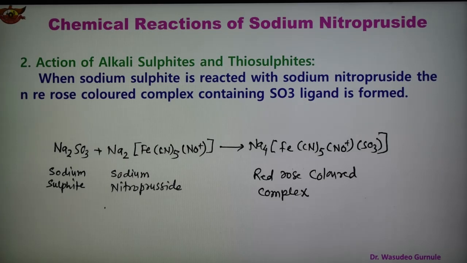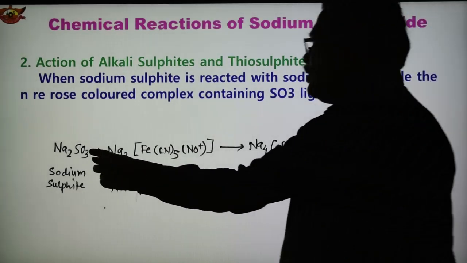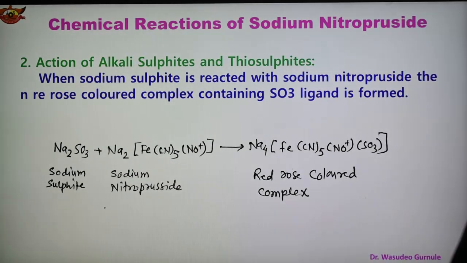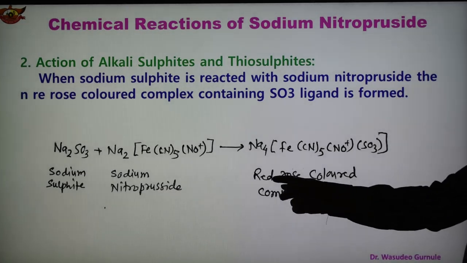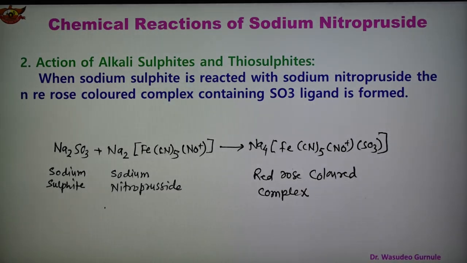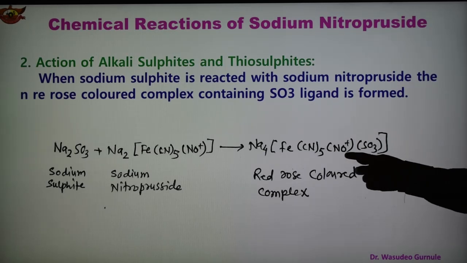We can say that when sodium sulfite is reacted with sodium nitroprusside, a red rose colored complex containing sulfite ion is formed. So here, sodium sulfite reacts with sodium nitroprusside, and a red rose colored complex is formed. Here it is shown how the structure looks.